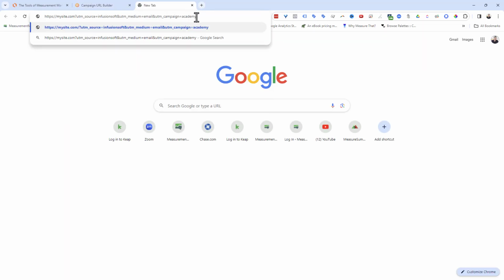So this is your link. Whenever you set up a link in your email system that says, oh, click here to go here, and you set up the URL, instead of just putting in your site, you would put in everything here too. So you add in all of this. It's like, hey, take them to my site, but also add these other things to the end of the link so that Google Analytics can listen for those and understand that it came from Infusionsoft. It was an email from Infusionsoft for the purposes of the Academy journey. And that's how this works.